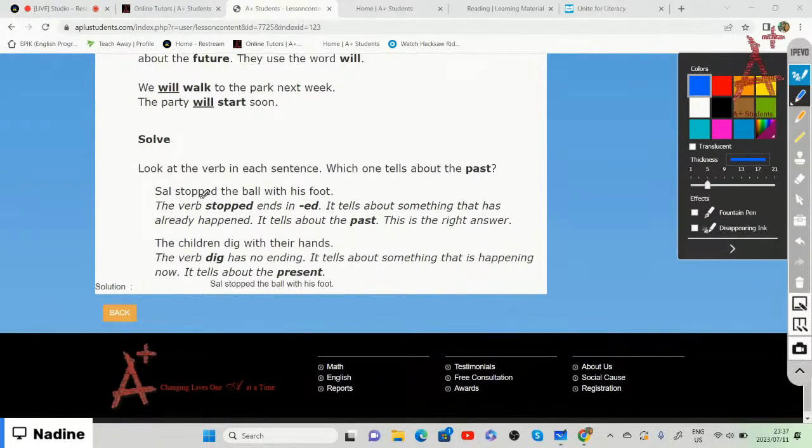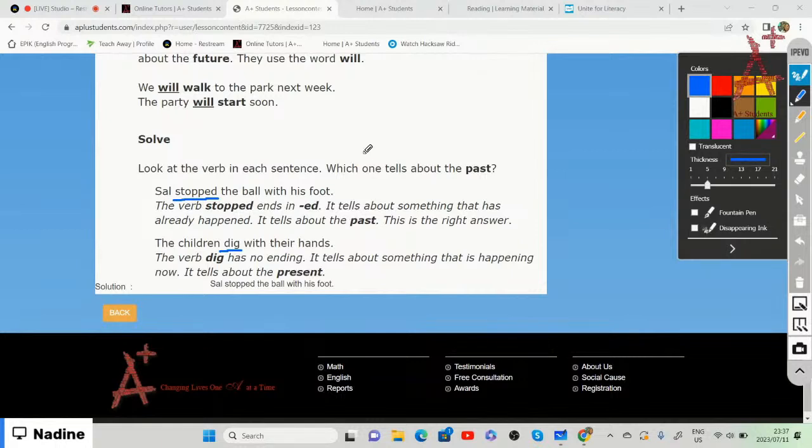All right, one more sentence. Sal stopped the ball with his foot, or the children dig with their hands. We need to choose the sentence that tells us about the past.